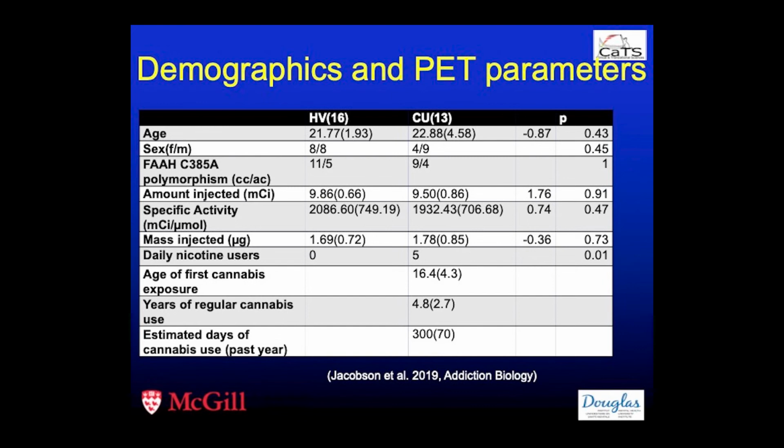Now, in this study, as well as the next study, in a younger population, with a mean age of 22 years old and a healthy volunteer group of 21 years old, years of cannabis exposure is less because these people are way younger. They also started to smoke at the age of 16, but their exposure is below 10 years in this case. There are no differences in PET parameters that had been shown previously. And of course, similarly, the cannabis users are also significantly more users of tobacco.